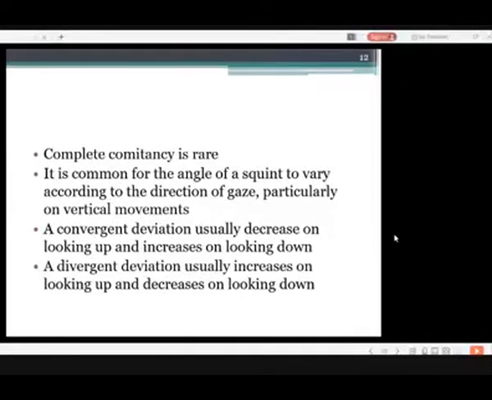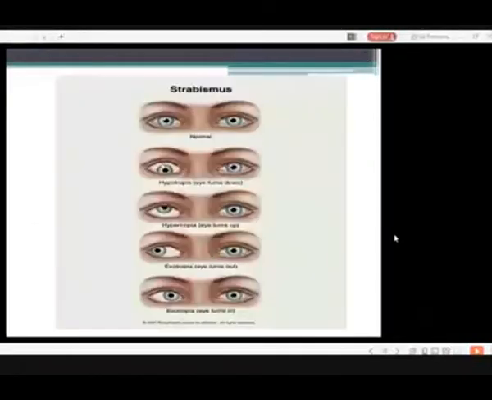Complete committancy is rare. It is common for the angle of squint to vary according to the direction of gaze, particularly on vertical movement. Convergent deviation usually decreases on looking up and increases on looking down. A divergent deviation usually increases on looking up and decreases on looking down.